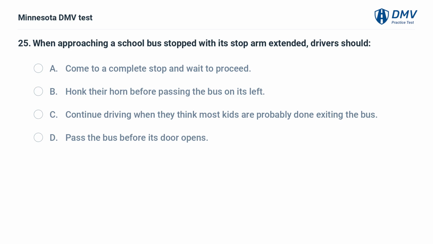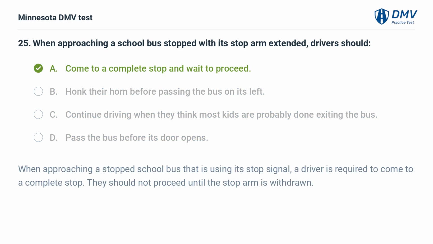When approaching a school bus stopped with its stop arm extended, drivers should: A. Come to a complete stop and wait to proceed. B. Honk their horn before passing the bus on its left. C. Continue driving when they think most kids are probably done exiting the bus. D. Pass the bus before its door opens. A. Come to a complete stop and wait to proceed. When approaching a stopped school bus that is using its stop signal, a driver is required to come to a complete stop. They should not proceed until the stop arm is withdrawn.